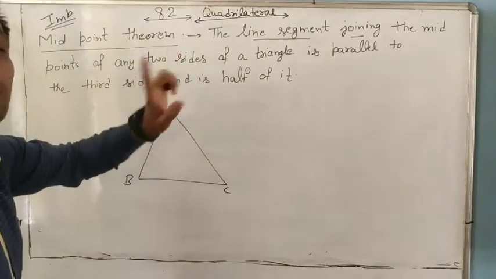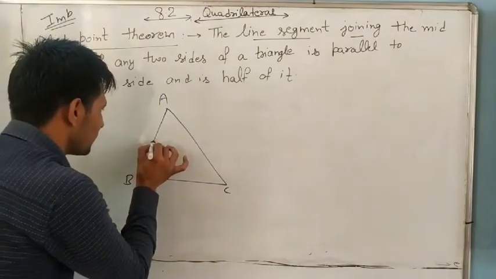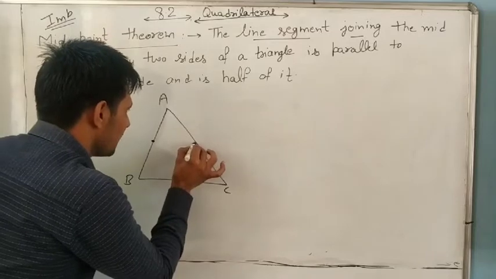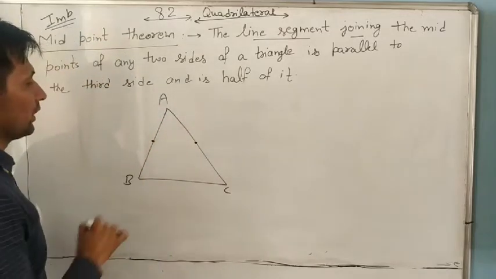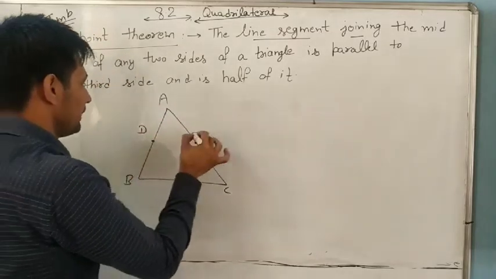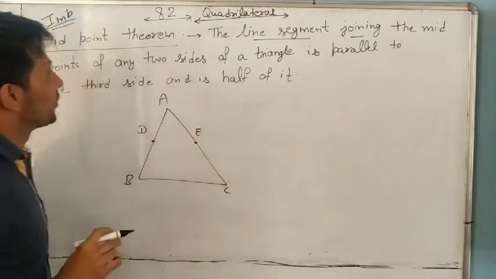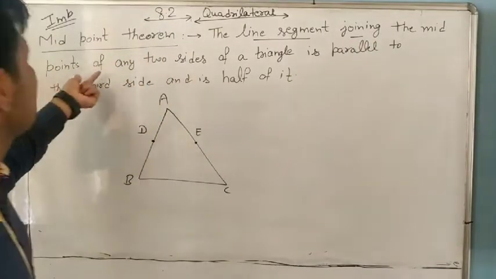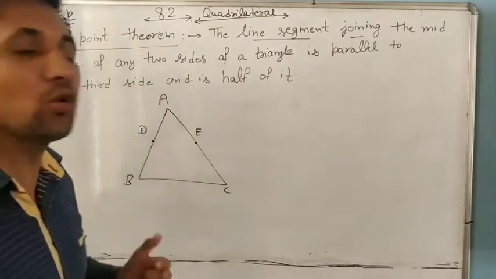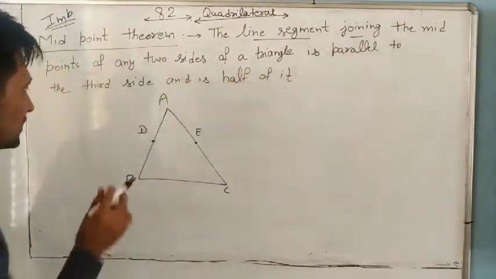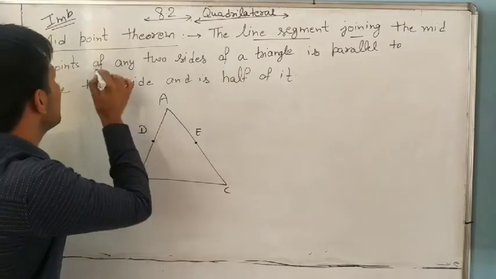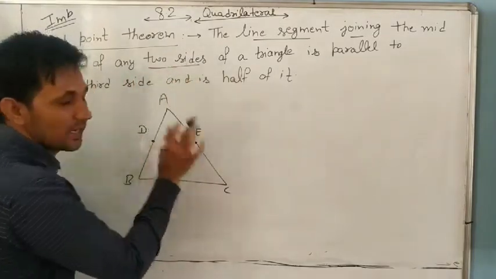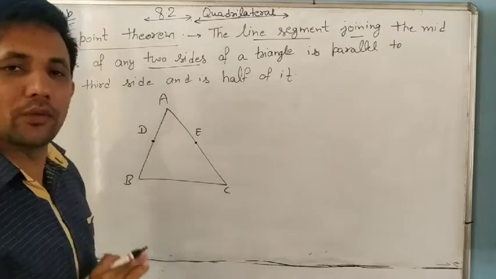of any two sides. Suppose D is the midpoint of AB and E is the midpoint of AC. Suppose a line segment is joining the midpoints of any two sides.